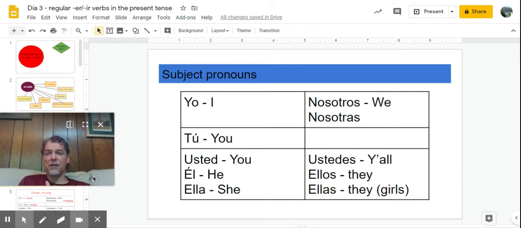In that process of learning that, we've learned what the different subject pronouns are. Yo is the way of saying I. Tú is you, informal, talking to a friend. Usted, él, and ella all use the same ending. Nosotros, nosotras. Ustedes is y'all. Ellos and ellas is they.